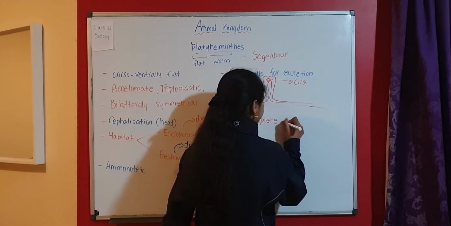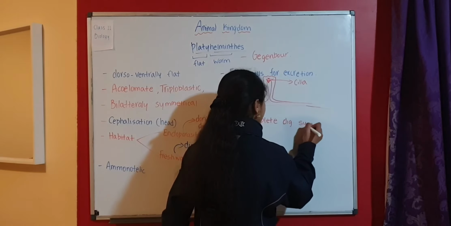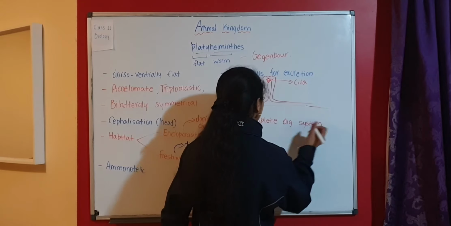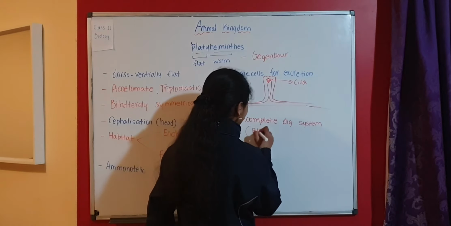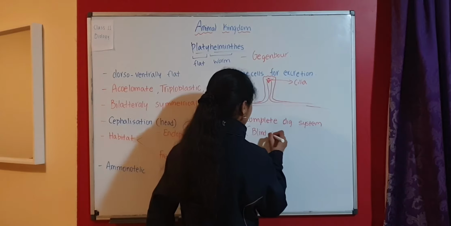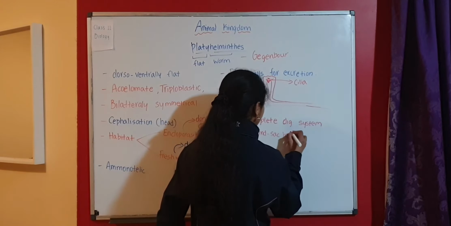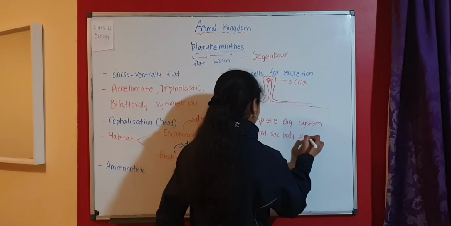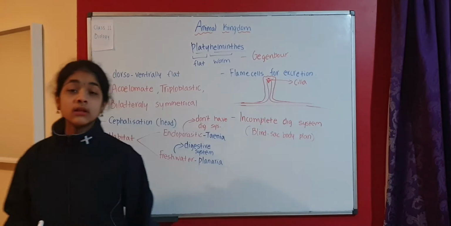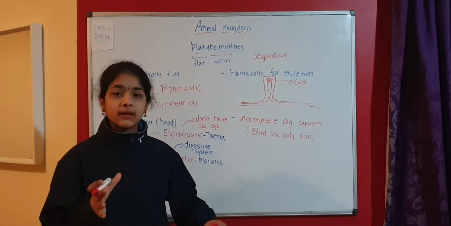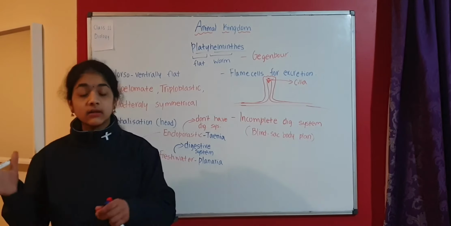digestive system. This kind of body plan, we call it as blind sac body plan. Blind sac means, we know that body plans are cell aggregate, blind sac, and tube within tube.